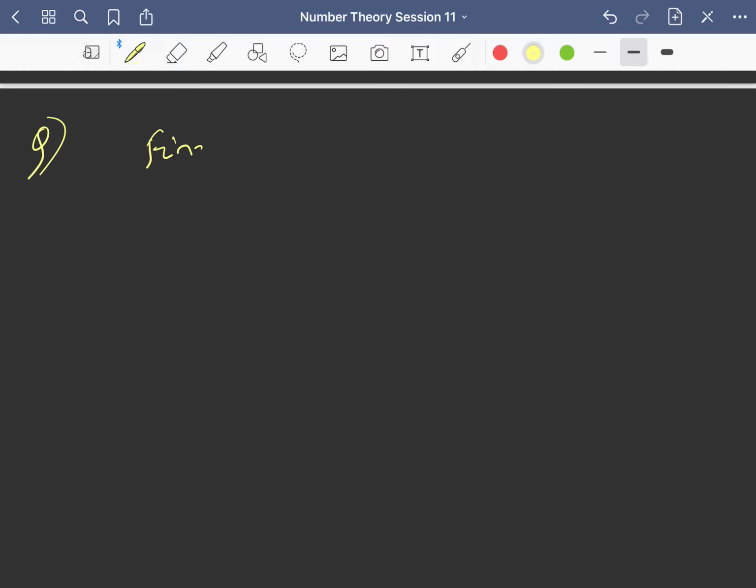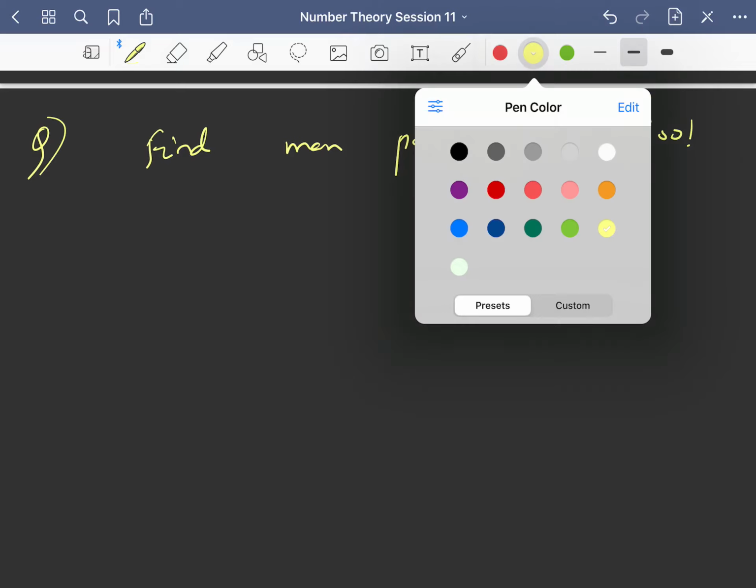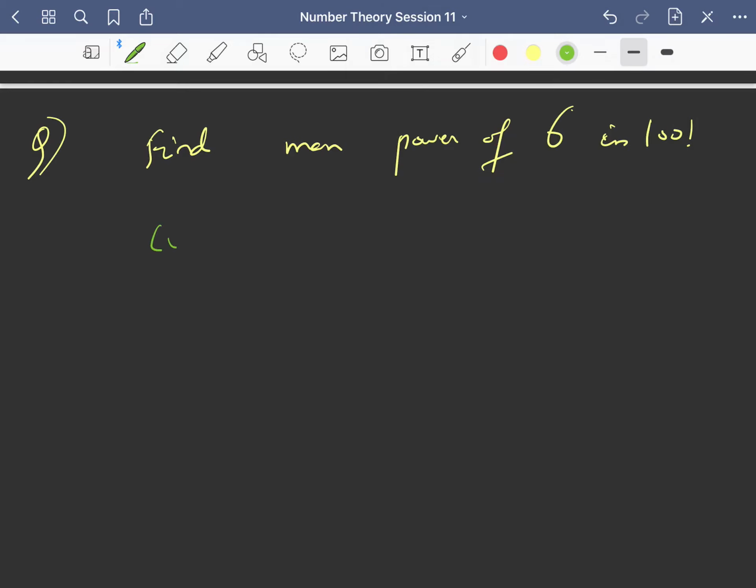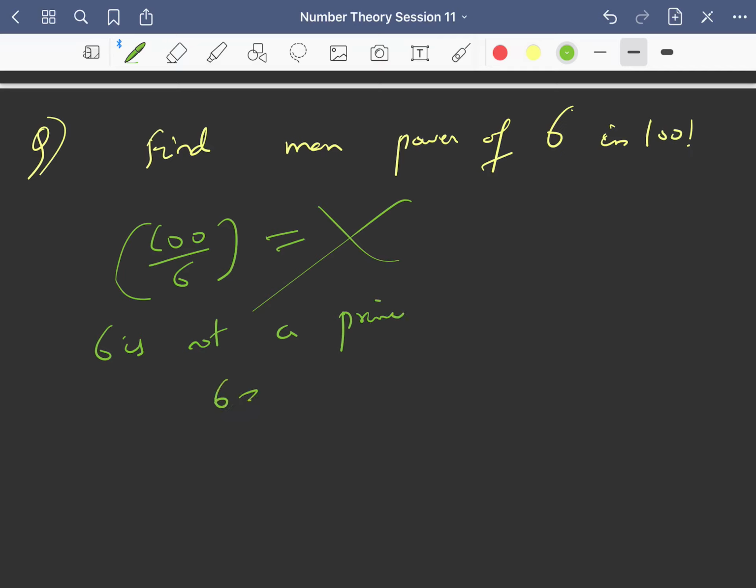Say if I ask you find maximum power of 6 in say 100 factorial, right? So see, you can't do directly this process, right? Don't do this process, because 6 is not a prime, so this process is not valid, right? So 6 you write it as 2 into 3 and find powers of 2 and 3, right? So power of 2 we already know 97, right? And power of 3 we know it is 48, right?